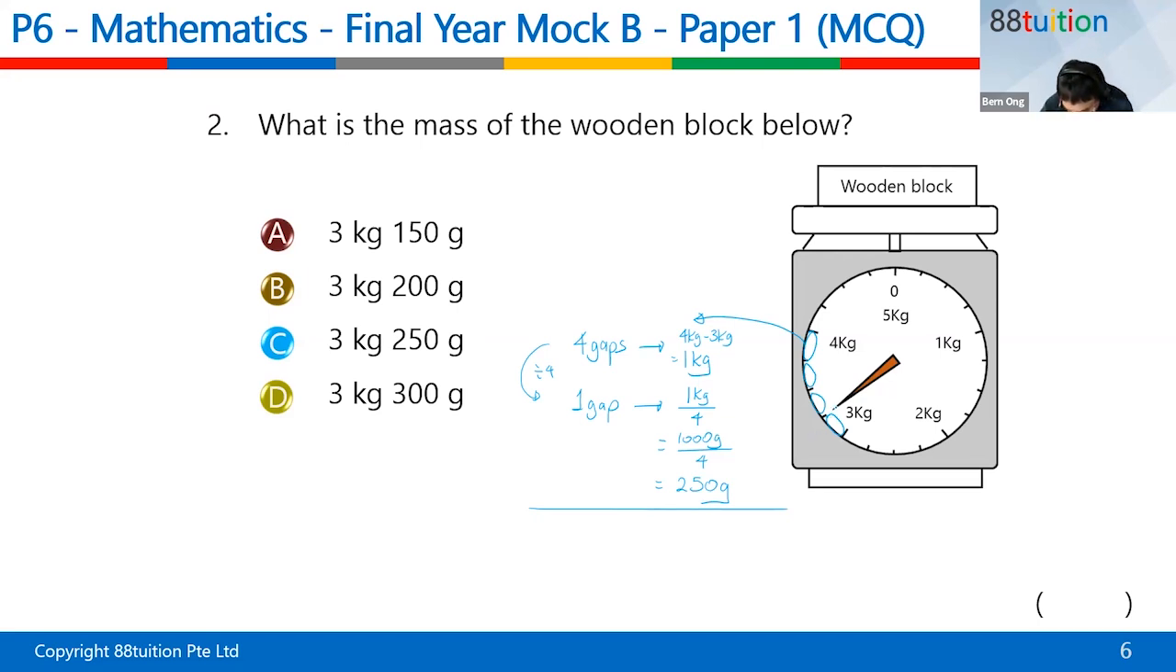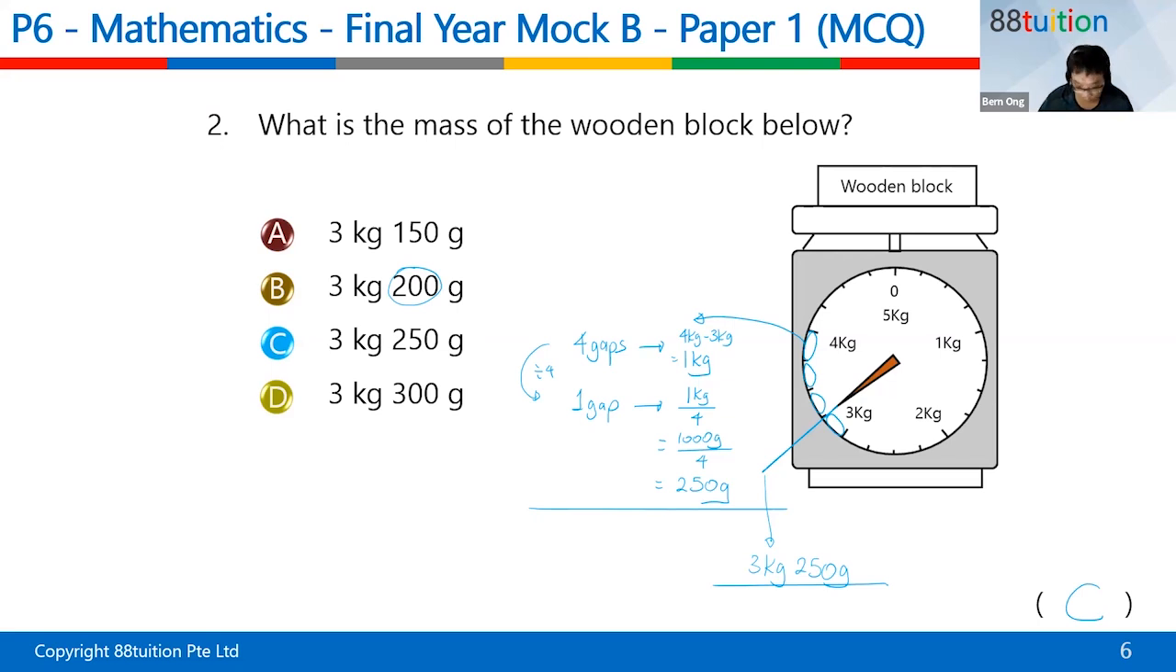So down here, it is pointing to 3 kg and the 250 gram. Answer is C. I think some of your classmates carelessly put the 200 grams. Gordon, Lillian, please know your mistakes.